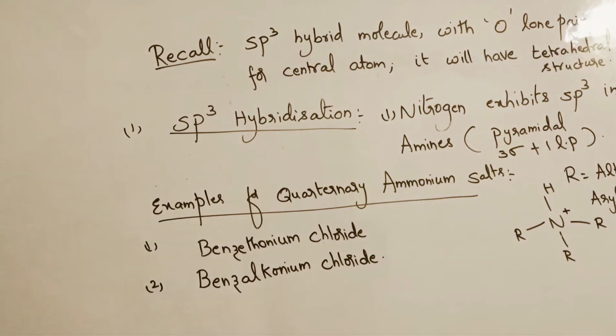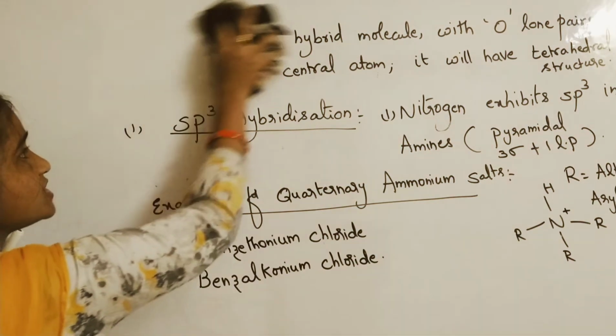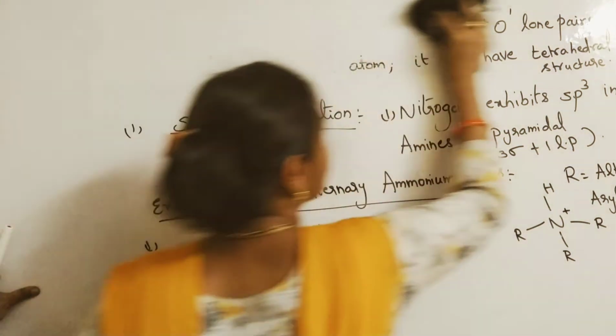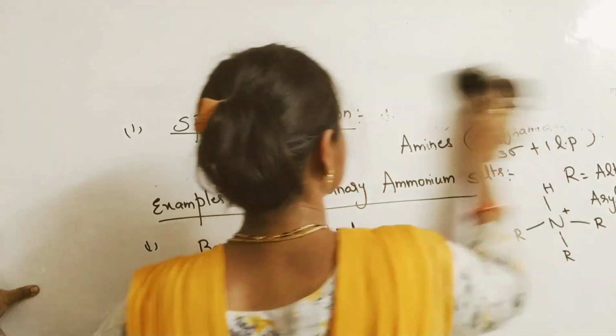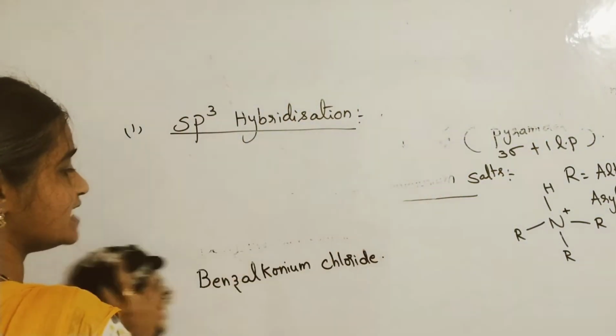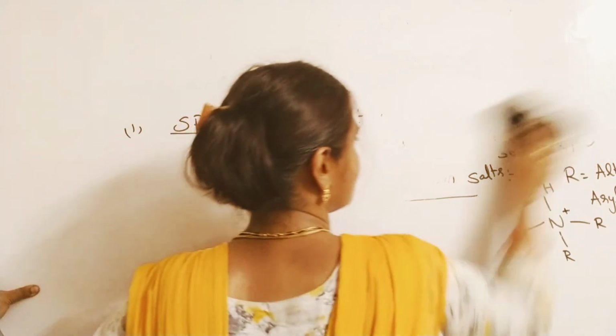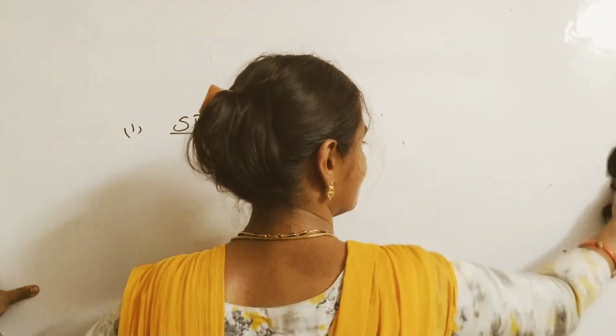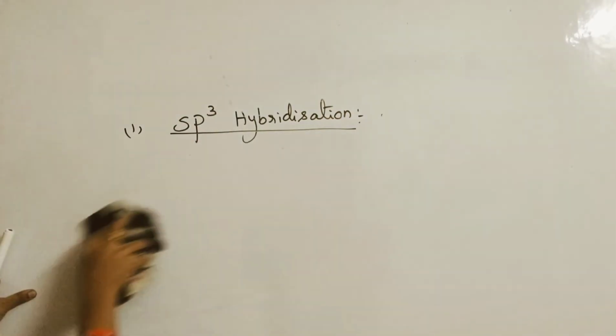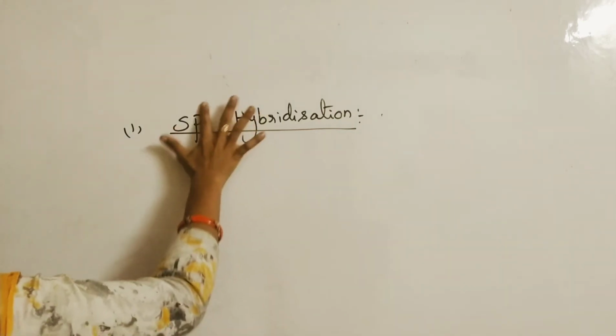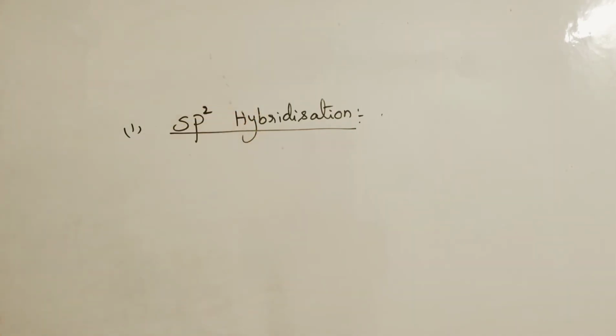Now let us move on to sp2 hybridization exhibited by nitrogen. Where does nitrogen exhibit sp2 hybridization? Let us learn about that.